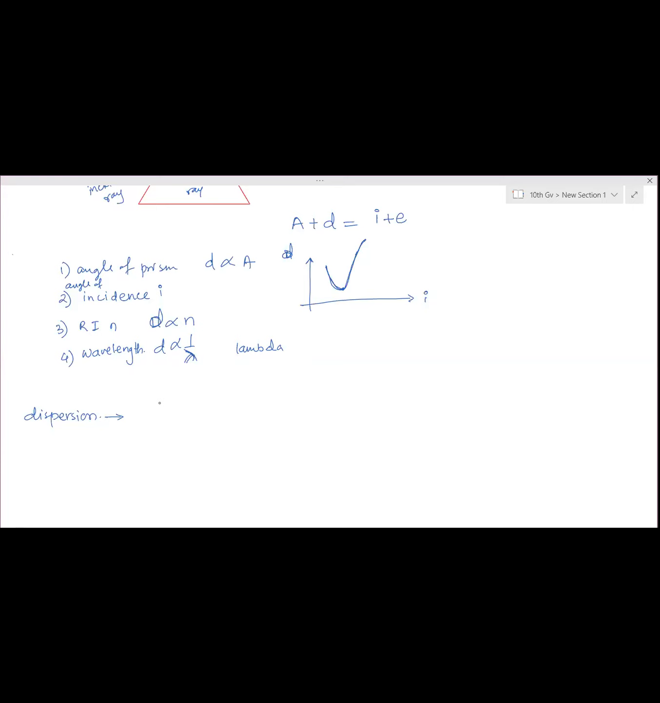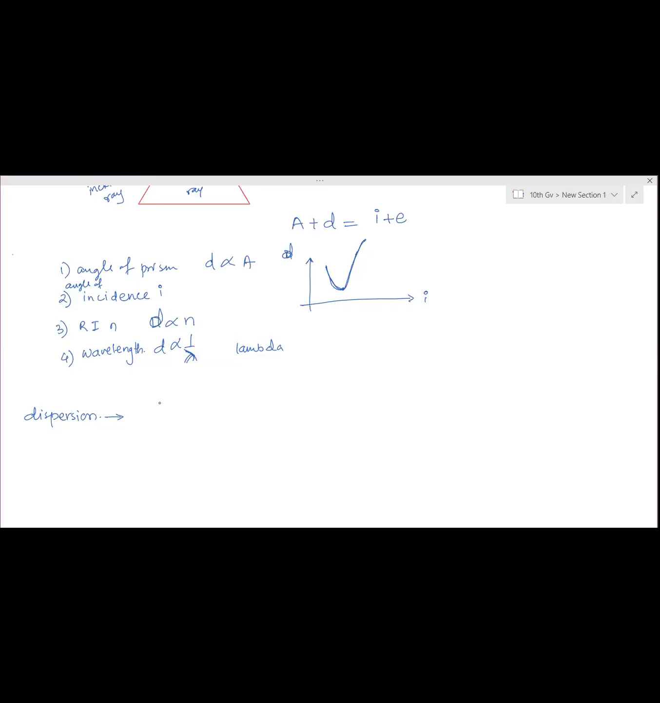It's the splitting of white light into its 7 constituent colors when passing through a prism. That's right. Passing through a prism is not the only reason. There are many other possibilities, and one of them is the prism. So the splitting of white light into its 7 constituent colors is called dispersion.